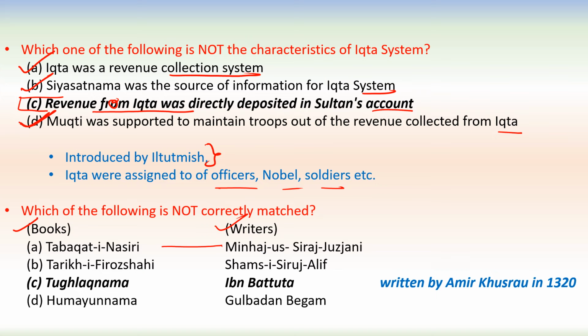Tarikh-e-Firoz Shahi, and it is written by Shams-i-Siraj Afif. So this is also correct. Tughlaq-Nama is written by Amir Khusro in 1320. So it's not by Ibn Battuta but by Amir Khusro. So this is not correctly matched.